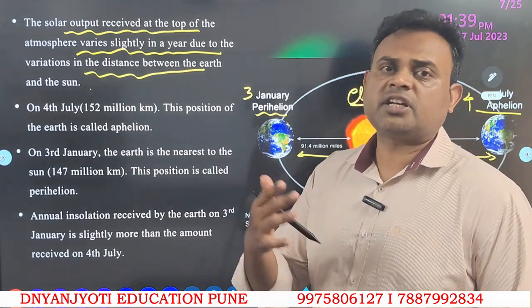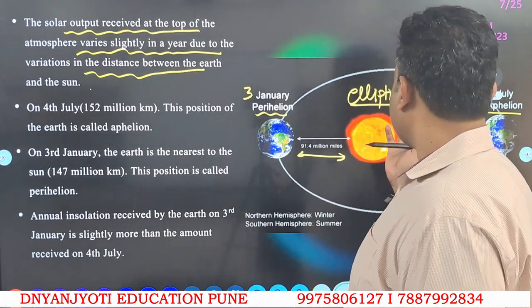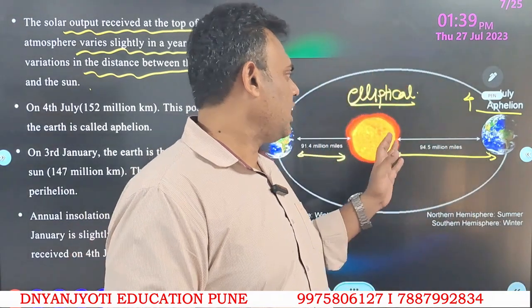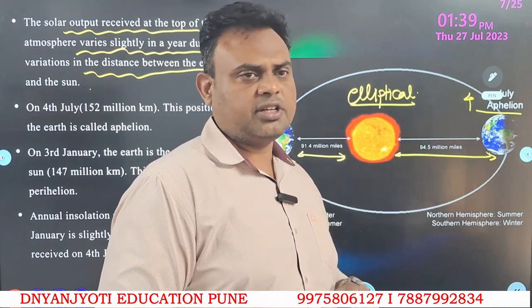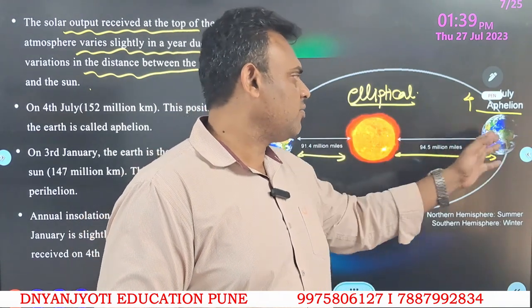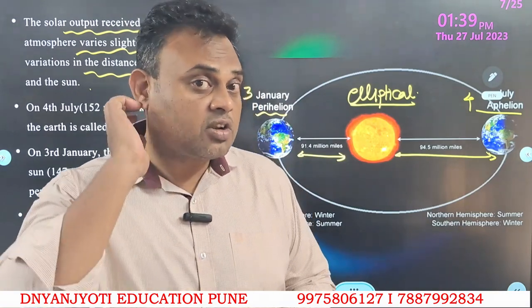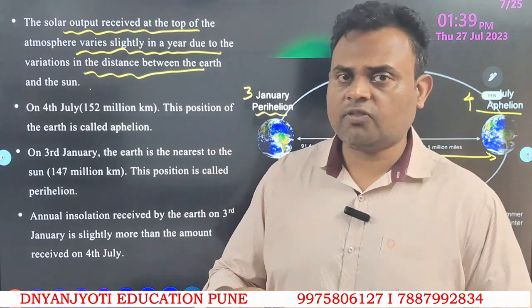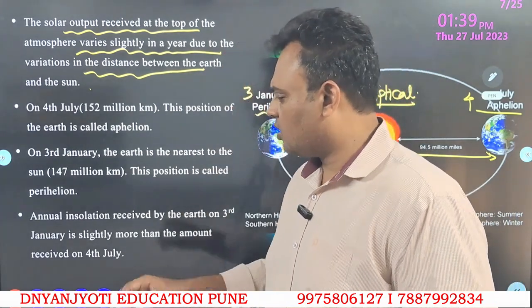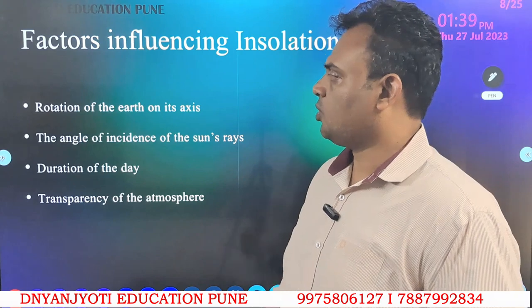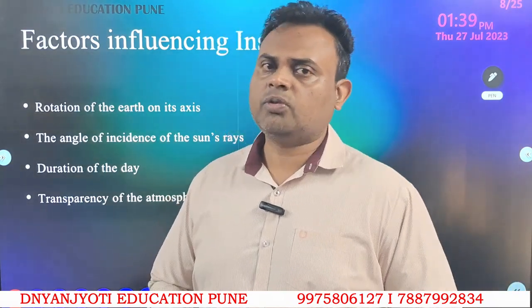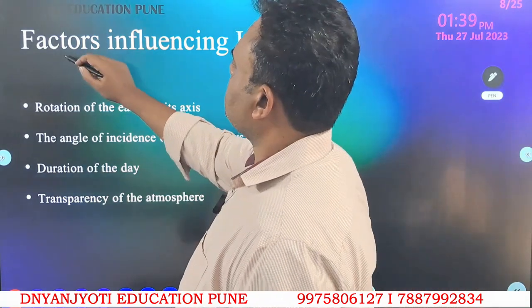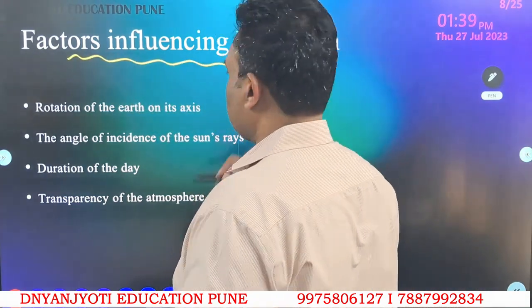So what are the other factors that need to be understood here? In the same way, in July the distance between the sun and earth is maximum. We should actually have winter, but it is summer season. So what are the other factors that need to be studied? It's a matter of further understanding, another topic that needs to be brainstormed. Coming to one of the last points of this video, we can understand what are the factors that influence insolation.